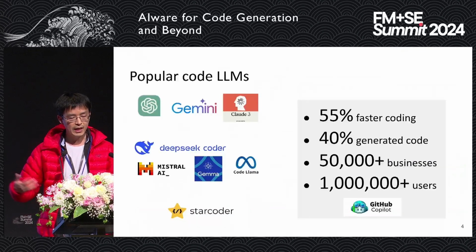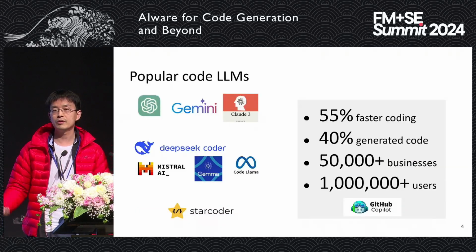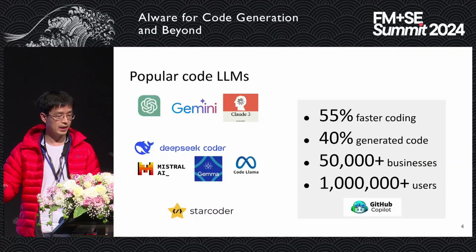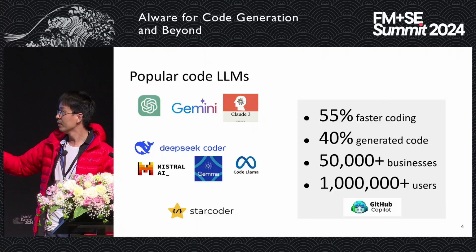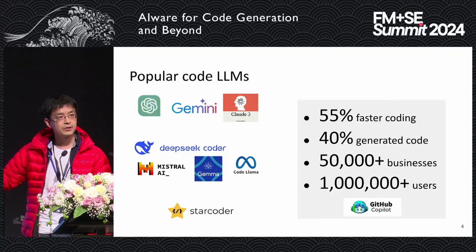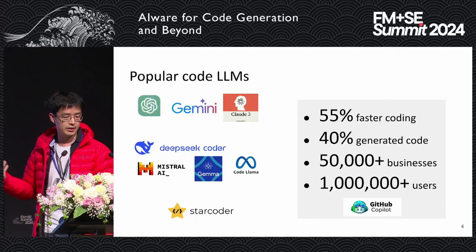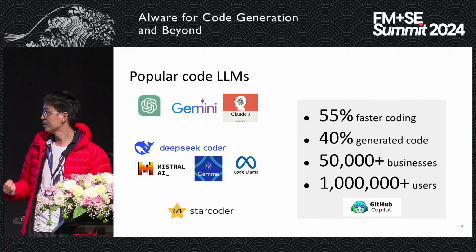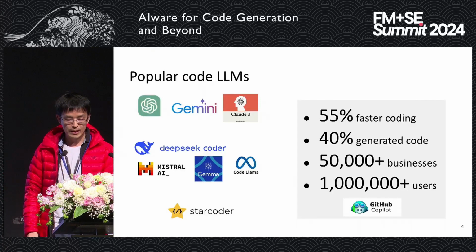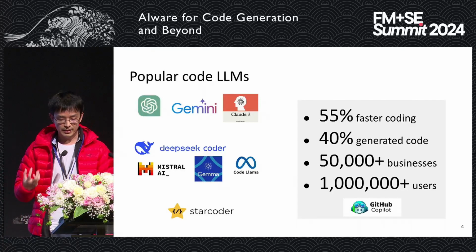So what are the current popular code language models, or the models that can perform programming tasks? We have a lot of open source ones and also closed source ones, like OpenAI's GPT series, Gemini, Claude 3, DeepSeek, Mistral, and so on. They have shown impressive results.